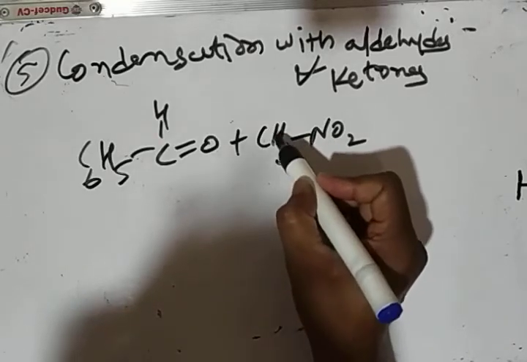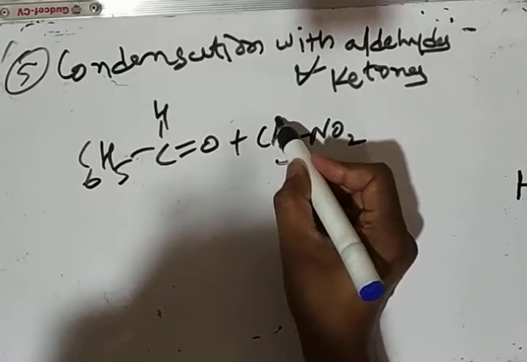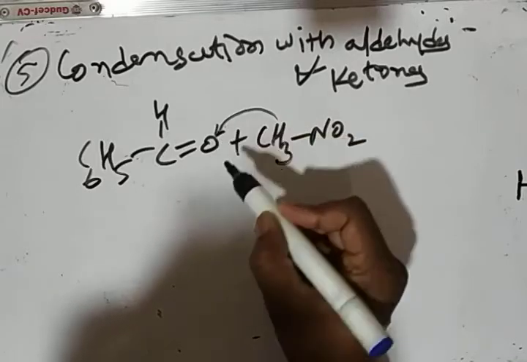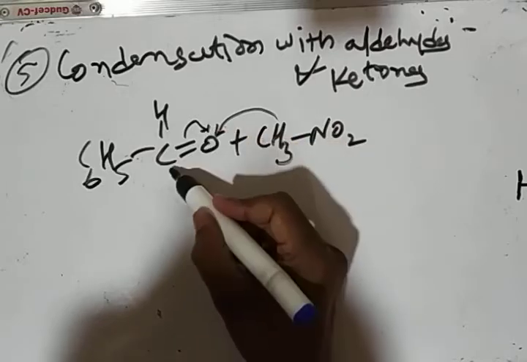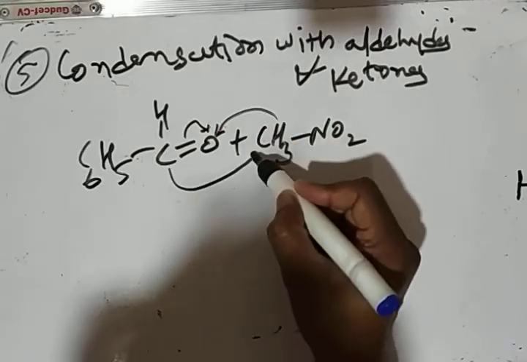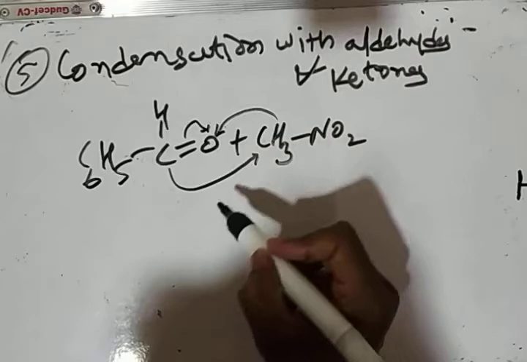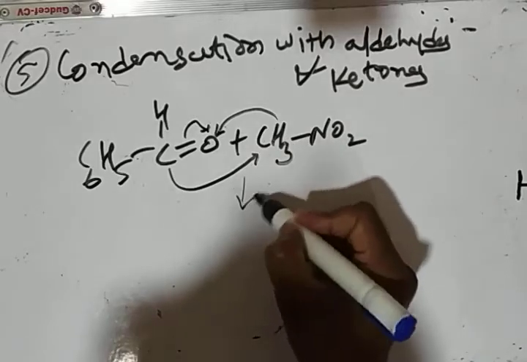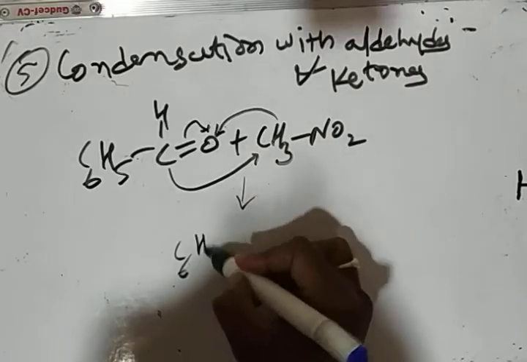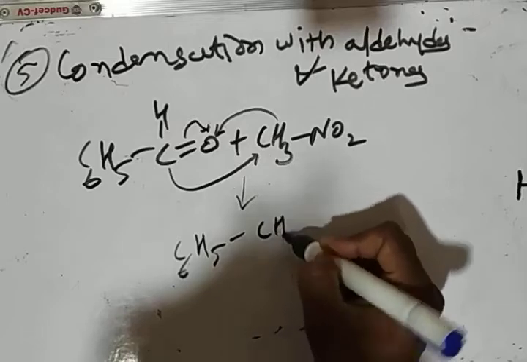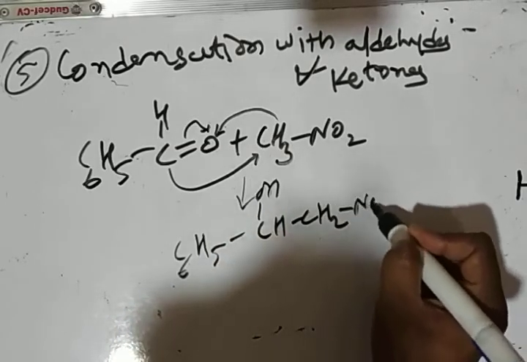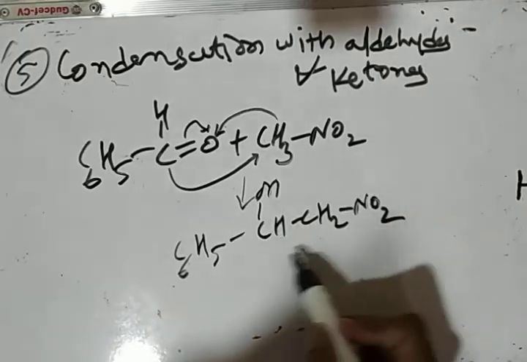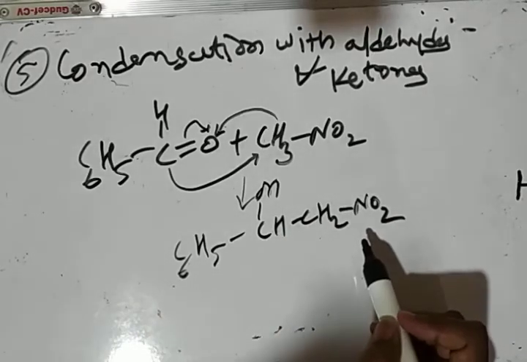The hydrogen of this nitromethane shifts to this carbonyl oxygen, this bond shifts here, and this carbon gets attached to this CH3 carbon, and we get the addition product C6H5CHOHCH2NO2, an alpha hydroxy nitro compound.